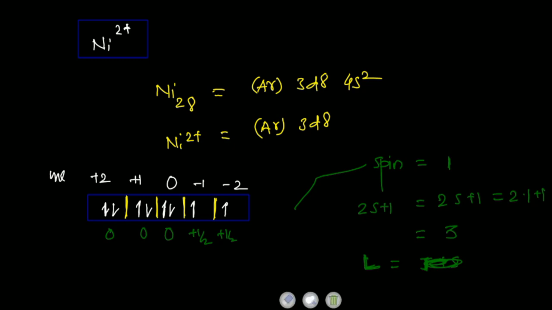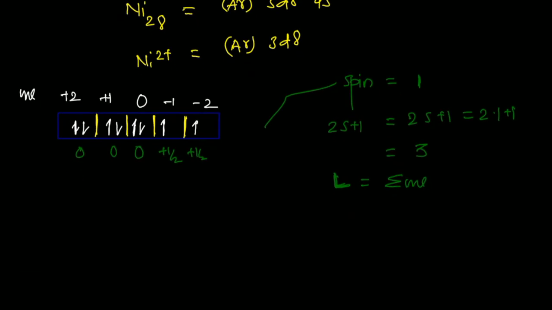So for that L, what do we have to do now? We have to find out the ml values, so now the summation of all ml values. So what is your number for that? This will be plus 4, this will be plus 2. That means your 6, and here this will be 0, and here will be minus 3. So 6 minus 3 is equivalent to 3 now. So 3 means your term will be F, as per SPDF, so you get F as the main term, that is the energy state.